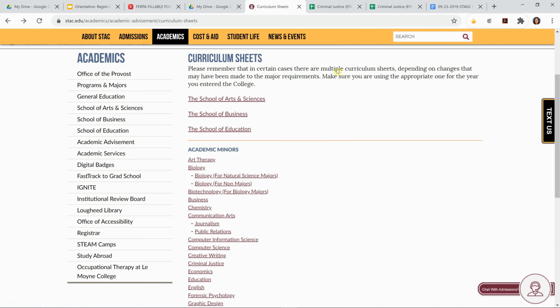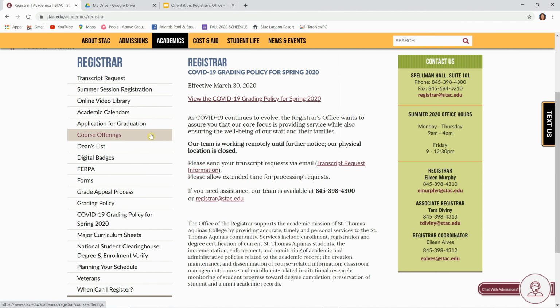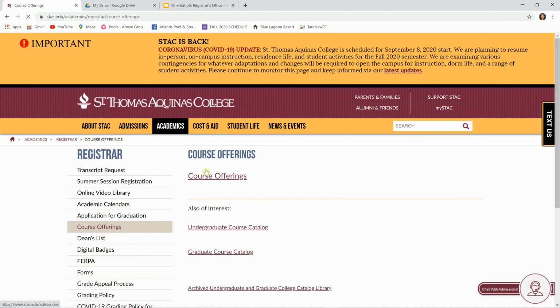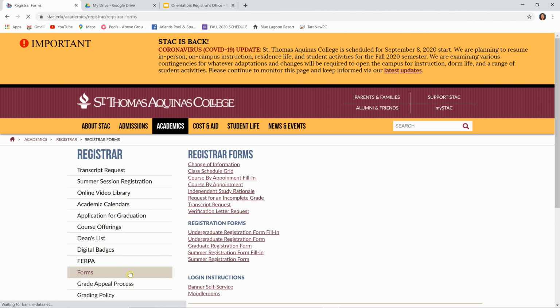So now I'm going to go back to the Registrar webpage to look at other important links on the page. And you can see here all over on the left, there's a lot of links that we offer to help you and guide you. There's the course offerings, which gives you the courses that we offer at the college, the undergraduate, graduate course catalog, and the archive catalogs. Digital badges, FERPA. Forms is an important tab.